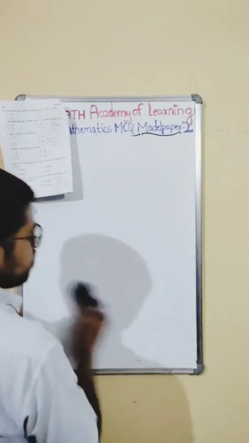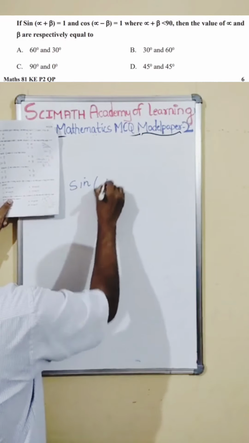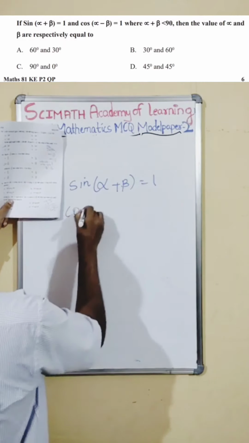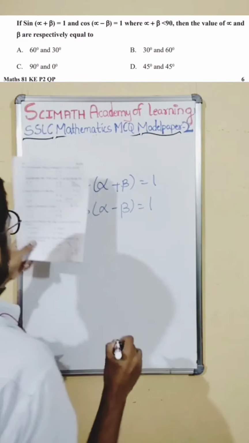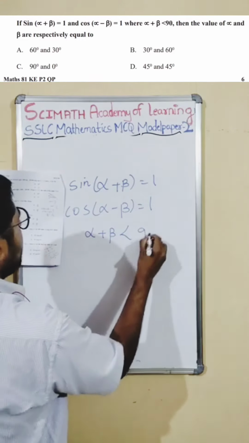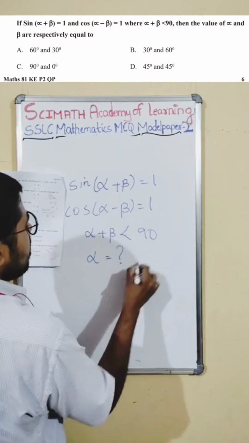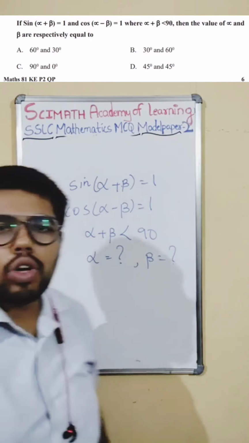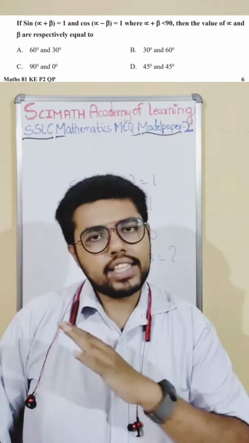16th question. If you see, sin of alpha plus beta is equal to 1, cos of alpha minus beta is equal to 1, where alpha plus beta is less than 90 degree, they are asking us to find the value of alpha and the value of beta. See, such questions will look longer, and you will think, oh, what is this, is it difficult? It will actually be very easy.